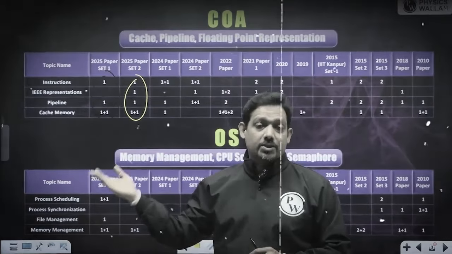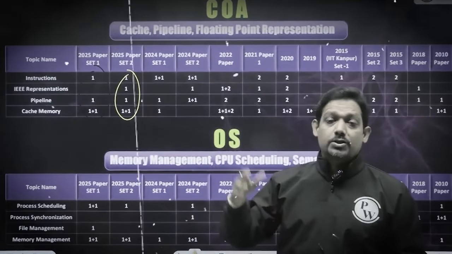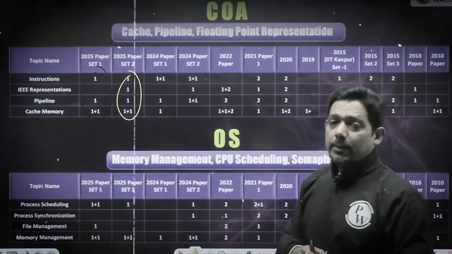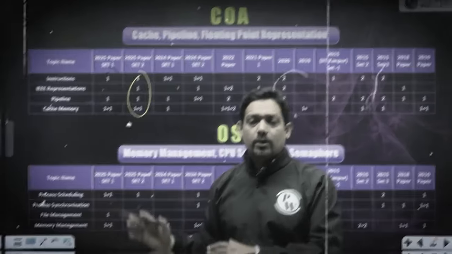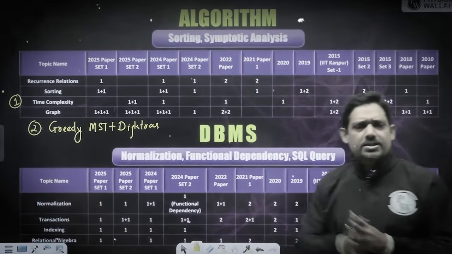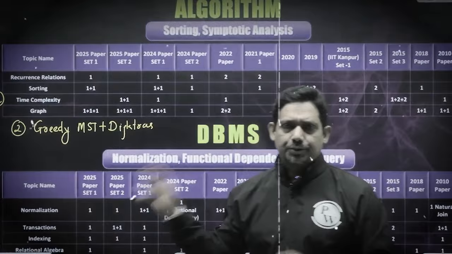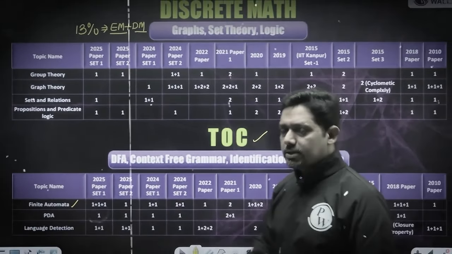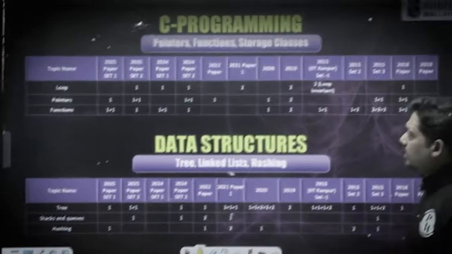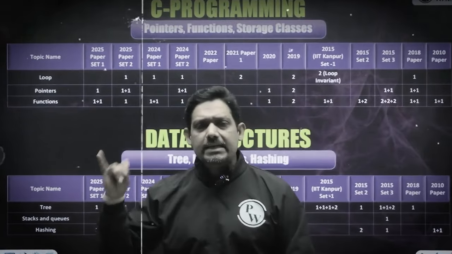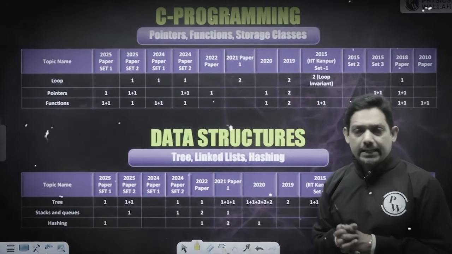Average instruction execution time, number of instructions executed per unit of time, and cache memory. So these are the important topics that you have to take command on. DBMS is a closed subject, and you can always expect one question from normalization. The second question will be related to context free grammar. There are questions from loops, pointers and functions. My pick here is recursion, one of the topics. Average questions are asked from data structures.